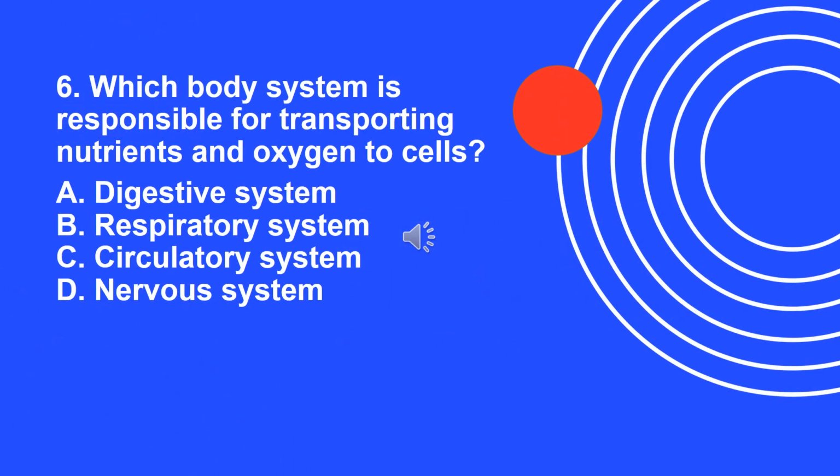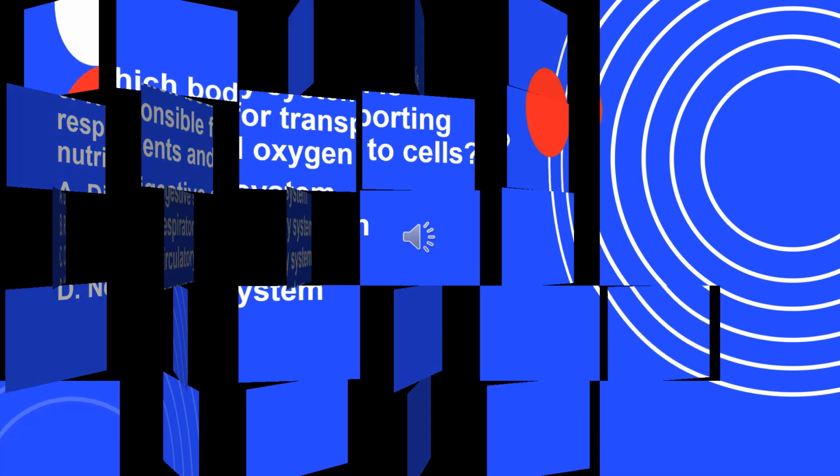Question number 6. Which body system is responsible for transporting nutrients and oxygen to cells? A. Digestive system. B. Respiratory system. C. Circulatory system. D. Nervous system.